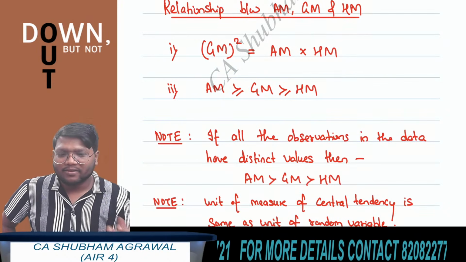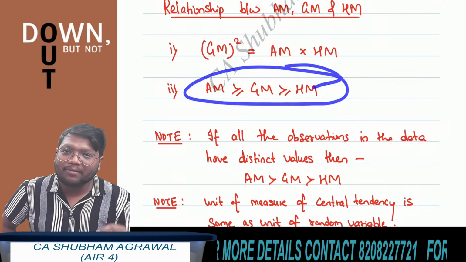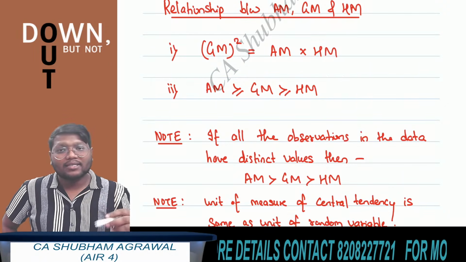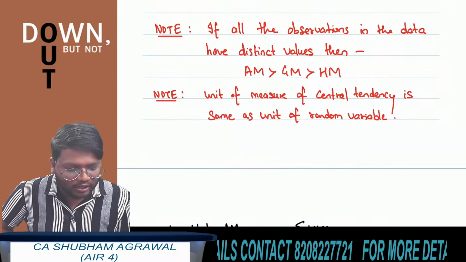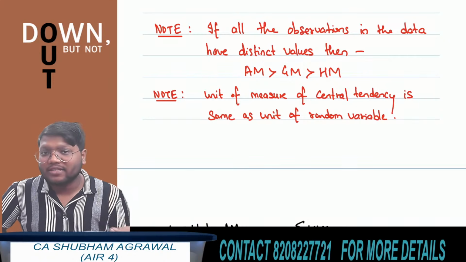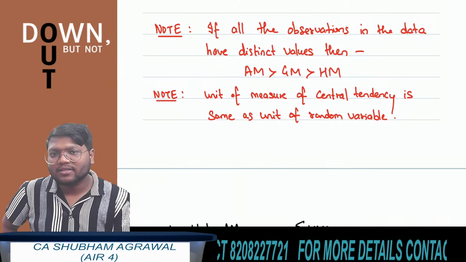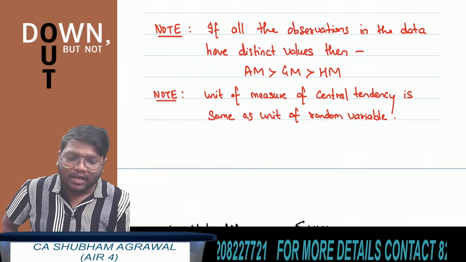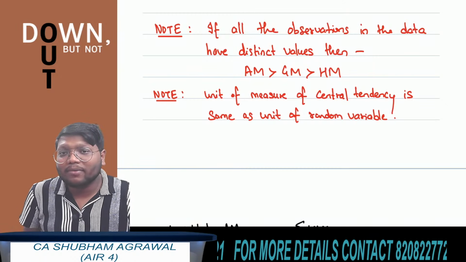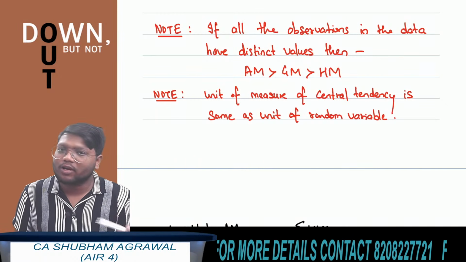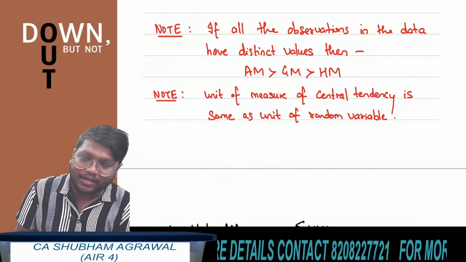And the normal result is what? If nothing is mentioned, whether all the observations are same or distinct, then we can say arithmetic mean is greater than or equal to geometric mean is greater than or equal to harmonic mean. And I've already told you that the unit of measure of central tendency is the same as the unit of the random variable. If the unit of random variable is kg, then the unit of measure of central tendency is also kg. If it is kilometer, then the unit of central tendency is also kilometer.